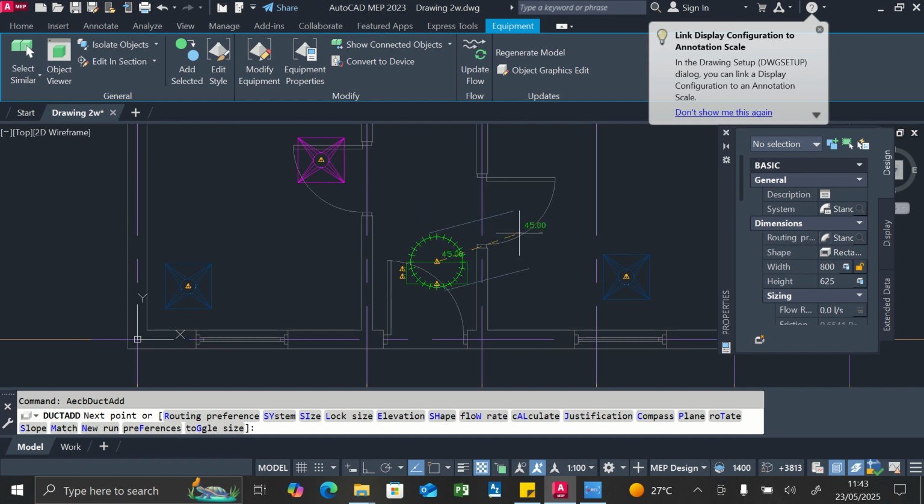So if you notice the size of this duct here now is 800 by 625. So we are going to reduce it to 650 by 300.